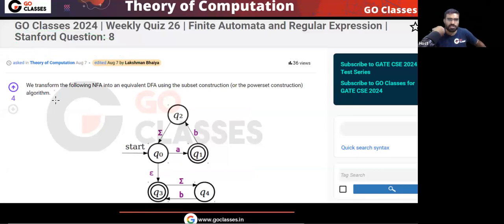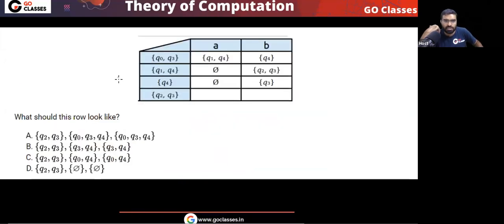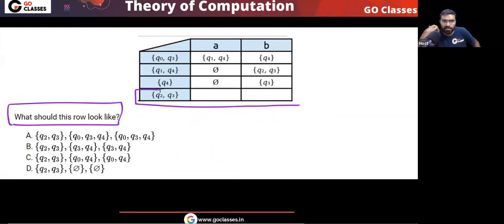What is this question asking? We transform the following NFA into an equivalent DFA using subset construction. This NFA is given to you. We convert this NFA to DFA using subset construction. And the question is asking what this row should look like.